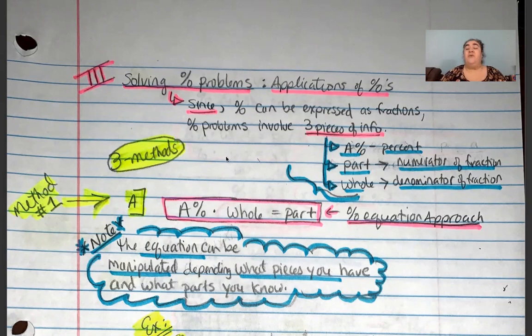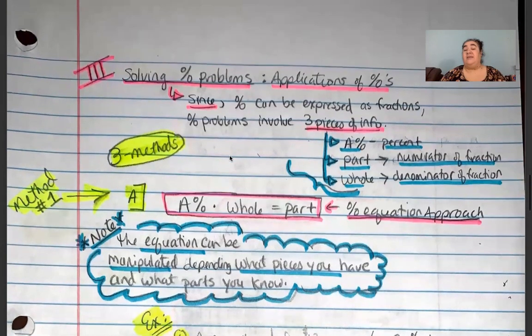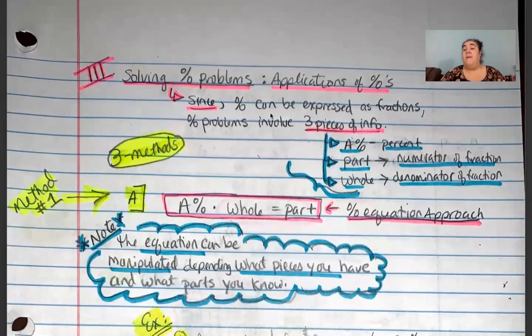But basically, for all 3 methods, you have to be aware of the fact that since percentages can be expressed as fractions, percent problems always involve 3 pieces of information: the percent, and then the part, which is the numerator of a fraction, and the whole, which is the denominator of a fraction. So all of our percent problems will always address the need for these 3 parts, okay?